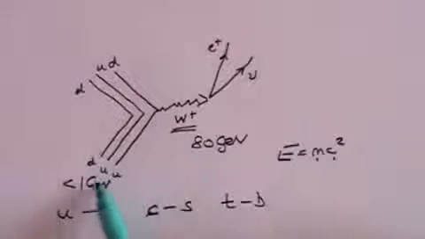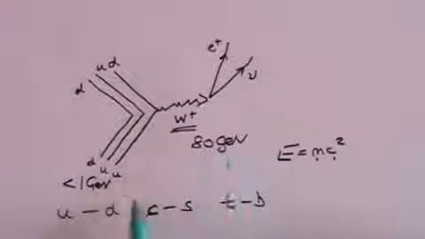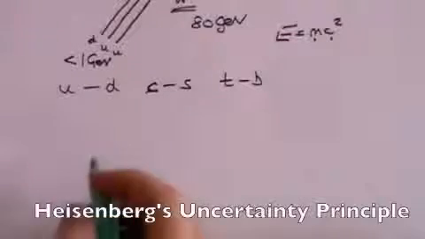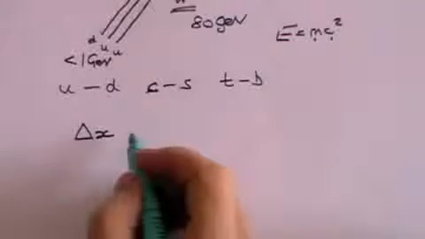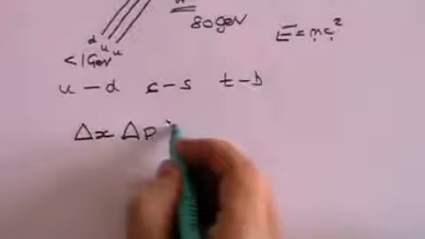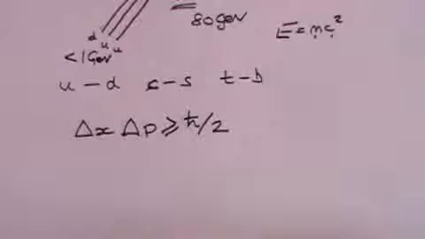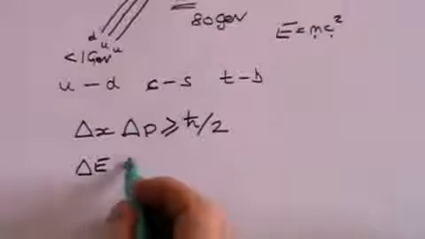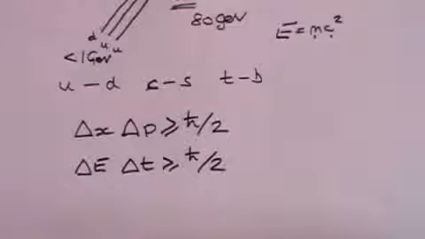So how can it be that a proton can convert into a neutron by the emission of a particle that is 80 times heavier than it is? Where did the mass come from? For this we have to go back to Heisenberg's uncertainty principle, which you may recall is written like this: the uncertainty in position multiplied by the uncertainty in momentum must be greater than h bar over 2. There is another version of the Heisenberg uncertainty principle which says that the uncertainty in energy multiplied by the uncertainty in time must be greater than h bar over 2.